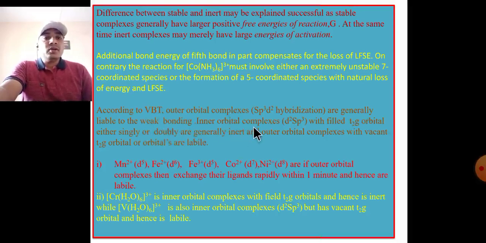In inner orbital complexes, that is, where the ligand is low spin or strong field ligand, d2sp3 with filled t2g orbitals, either singly or doubly, are generally inert, and outer orbital complexes with vacant t2g orbital or orbitals are labile.